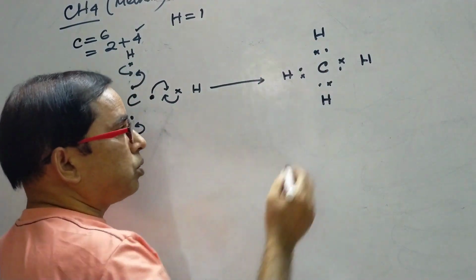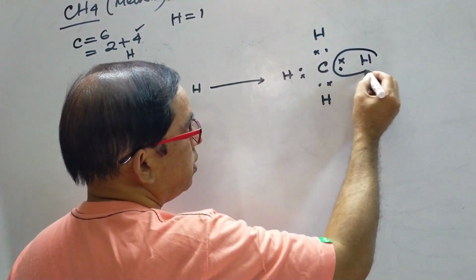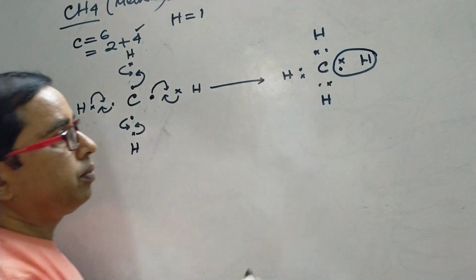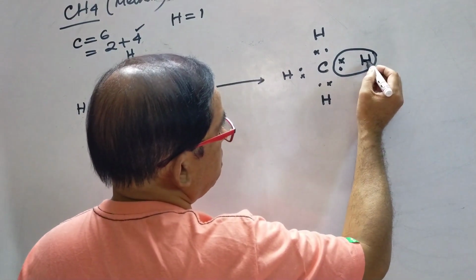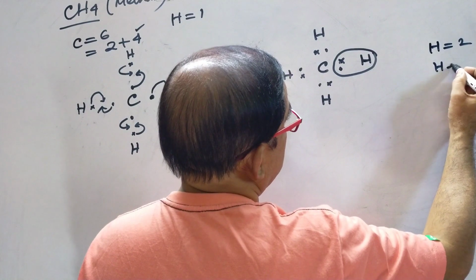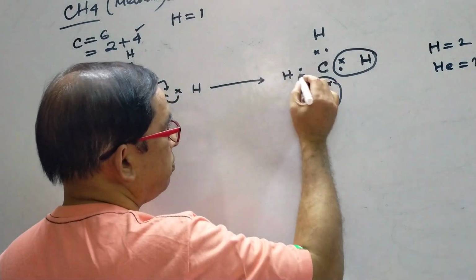Now this shared pair of electrons is counted for hydrogen, and hydrogen has the electronic configuration like helium, because these two electrons are counted for this hydrogen, and hydrogen has two electrons, which is similar to helium. Likewise here also.